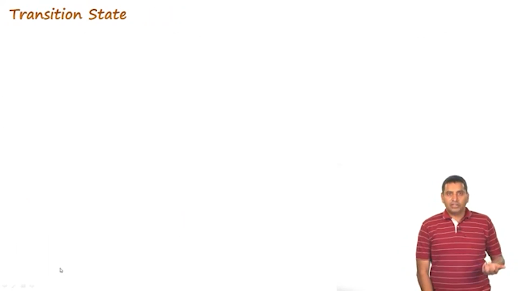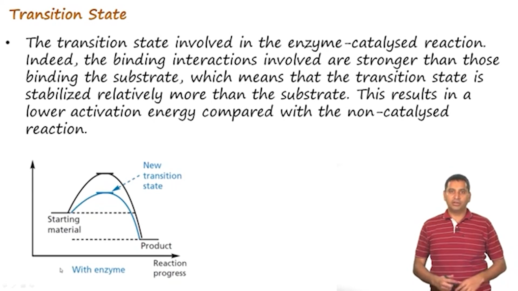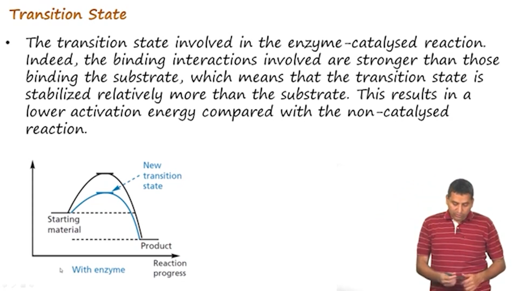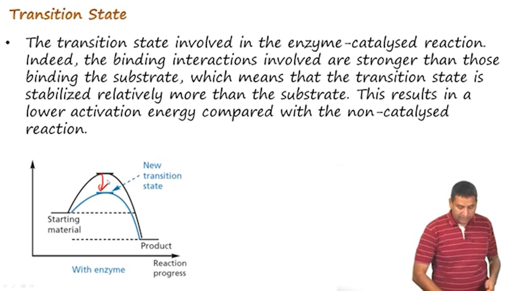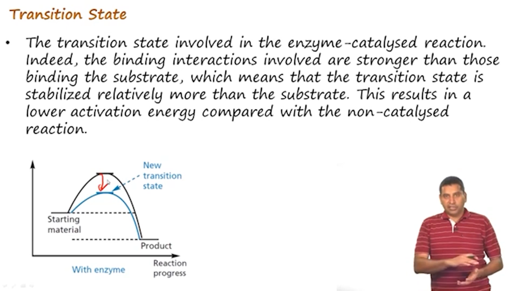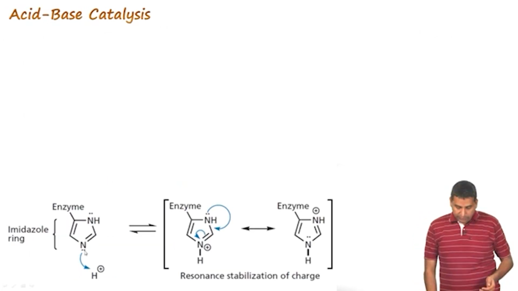Now, let us look at what a transition state is. A transition state, as we looked at earlier, is a high energy situation between the starting material and product. And now, since we have suggested that the enzyme reduces the transition state energy, the reaction goes faster when compared to the non-catalyzed reaction.